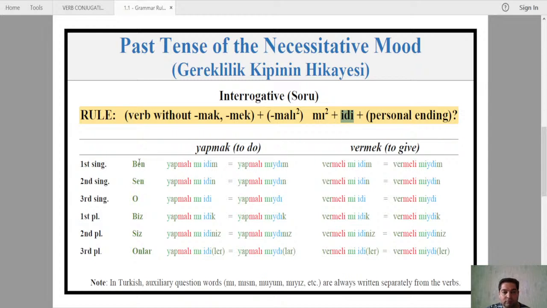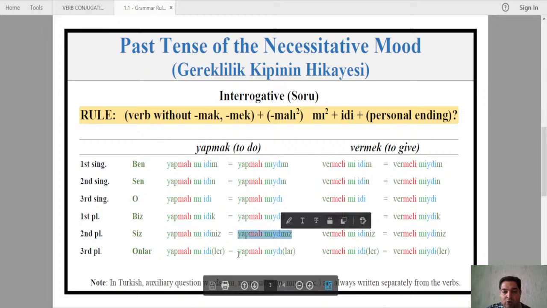Okay. So ben yapmalı mıydım? Right? Did I have to do? Did I have to do basically? Sen yapmalı mıydın? O yapmalı mıydı? Biz yapmalı mıydık? Did we have to do? Siz, you plural, right? Or formal, yapmalı mıydınız? And onlar yapmalı mıydılar?